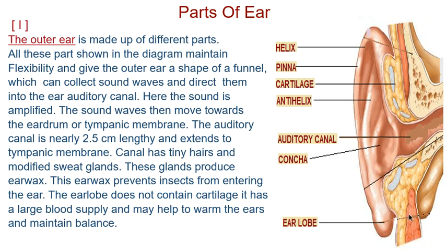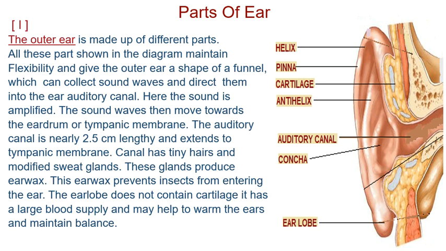The earlobe, you can see here, is where girls wear ornaments. The earlobe does not contain cartilage. It does not have any kind of soft or hard bone. It has a large blood supply.